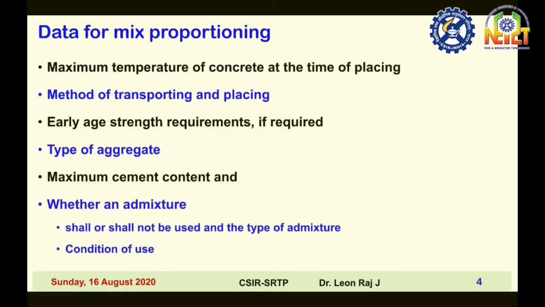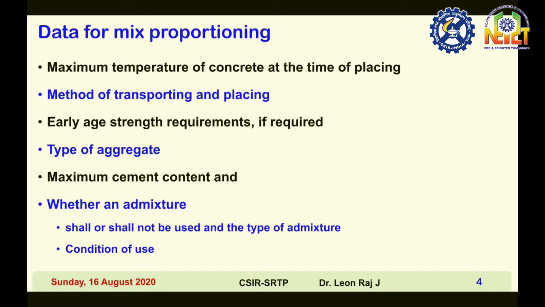Then the maximum temperature of concrete at the time of placing, and the method of transportation and placing: where you are casting, where you are going to place the concrete, and what is the mode of transportation. That information should be given. Early age strength requirements, like whether rapid hardening cement or early compressive strength concrete is required.